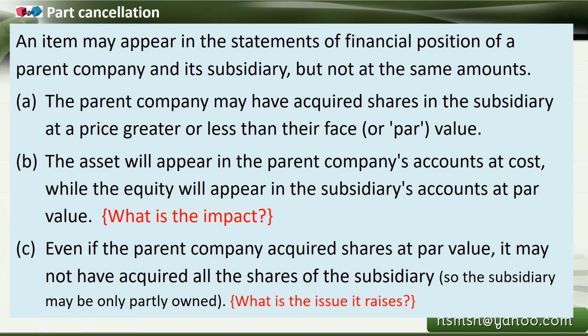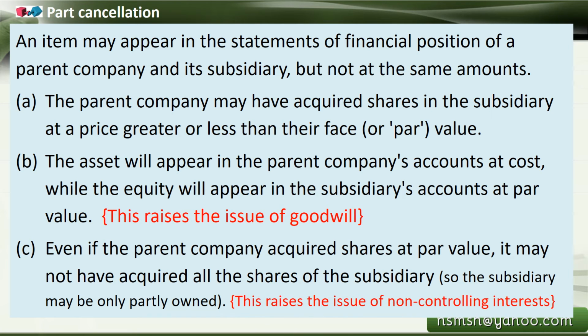Even if the parent company acquired shares at par value, it may not have acquired all the shares of the subsidiary. So the subsidiary may be only partly owned. What is the issue it raises? So we should understand. In the first case, this raises the issue of goodwill.